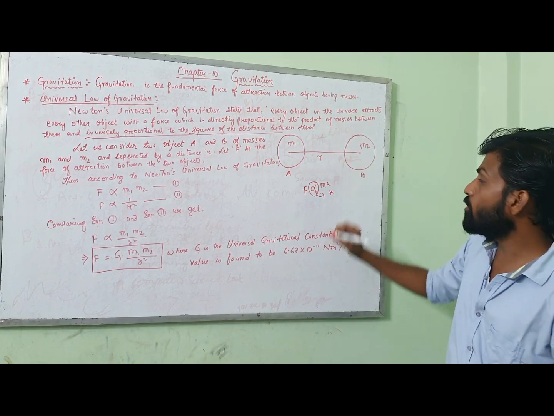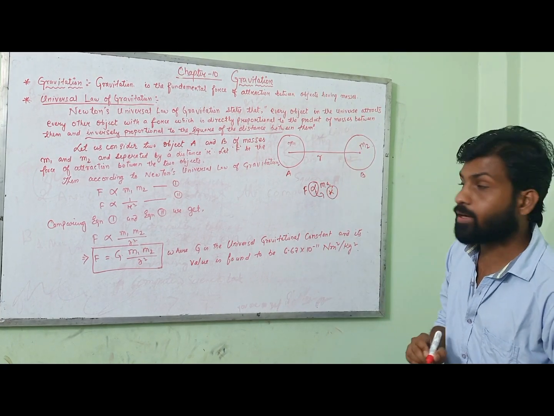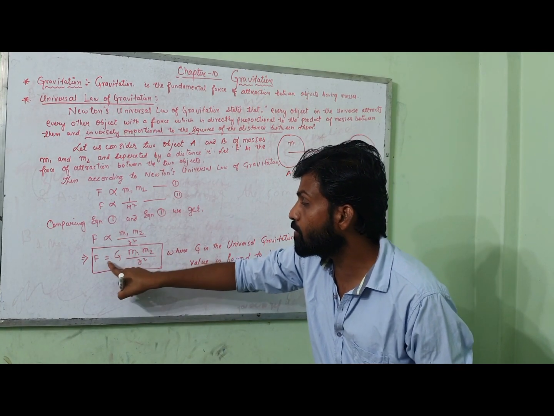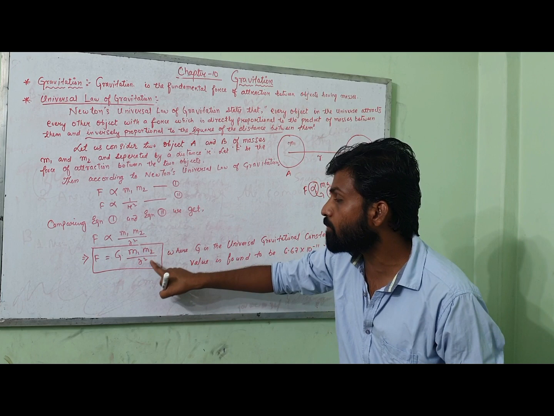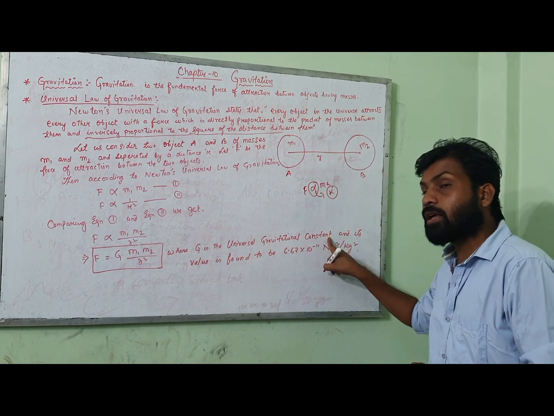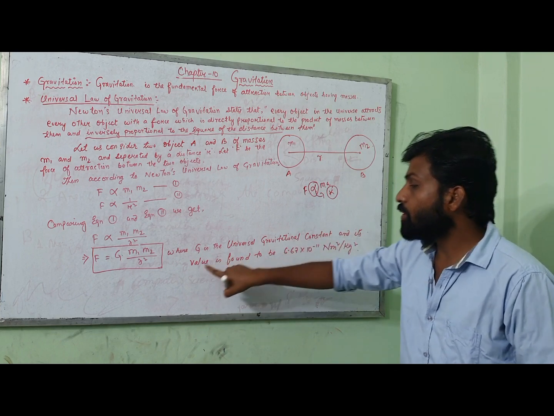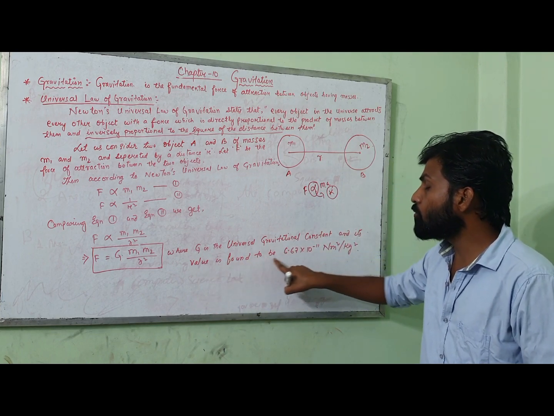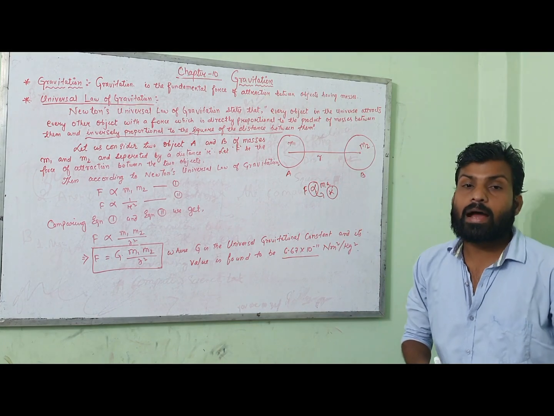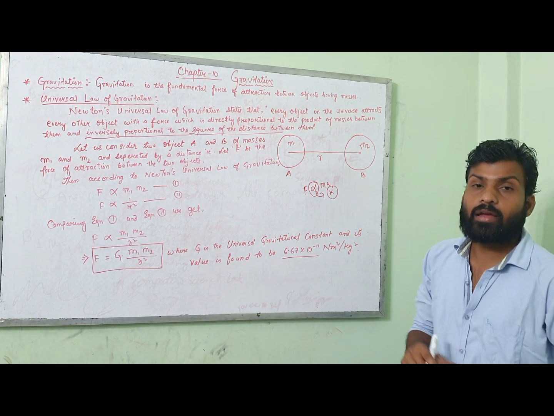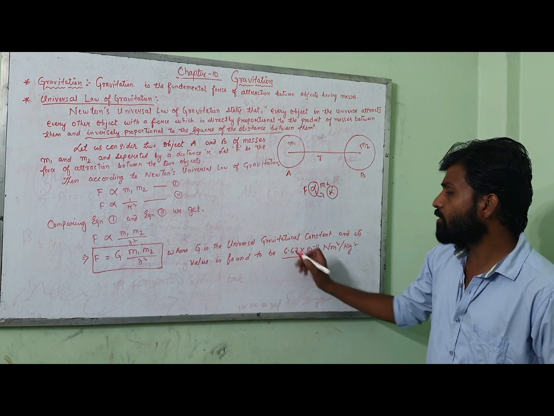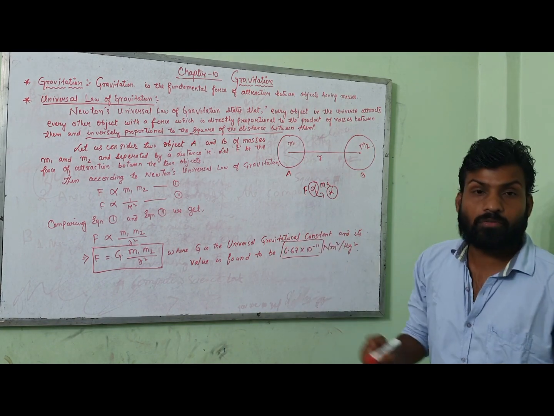In Newton's second law of motion, we put the constant as K, but here the constant will be G. So what will happen here? F is equal to G into M1 into M2 by R square, where G is the universal gravitational constant and its value is found to be 6.67 into 10 to the power minus 11 Nm square by kg square. And this value was found after doing lots of experiments.